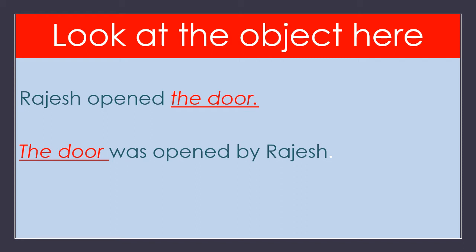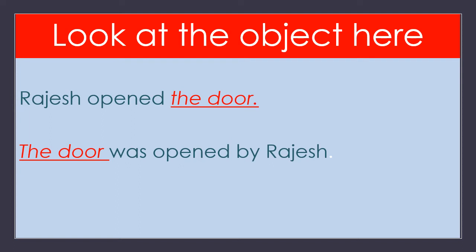Here the place of the door is changed. In the first sentence, the door came last. In the second sentence, the door came first. This is also one change.